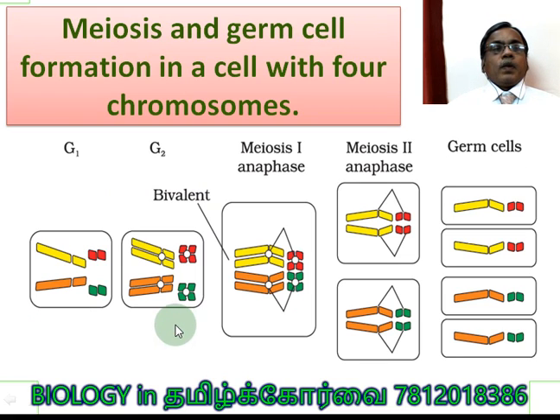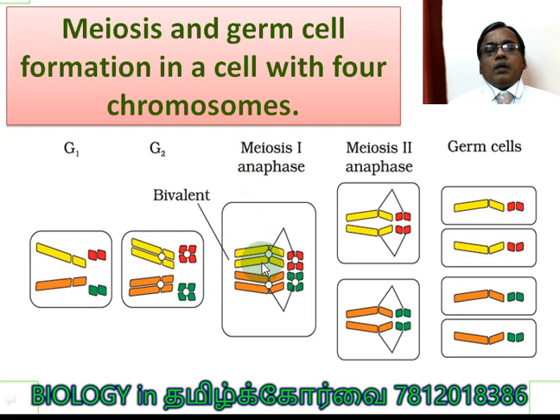Here you can see the meiosis and germ cell formation in a cell with 4 chromosomes. Here 4 chromosomes are present. This is one homologous pair and this is another homologous pair. During the G2 phase, the duplication or doubling of chromosomes takes place, but still they are said to be the 2 chromosomes, one pair, and this is one pair even after doubling, because of the presence of only a pair of centromeres and another pair of centromeres. Only after the centromere division do we consider the chromosomes separated.